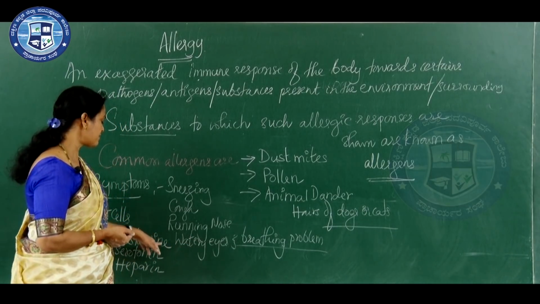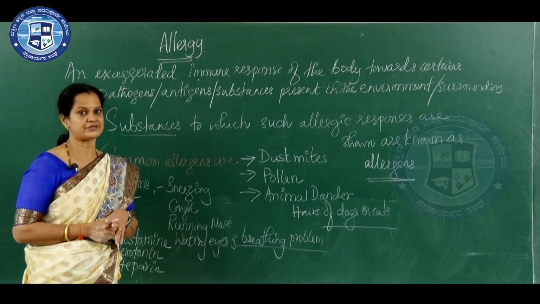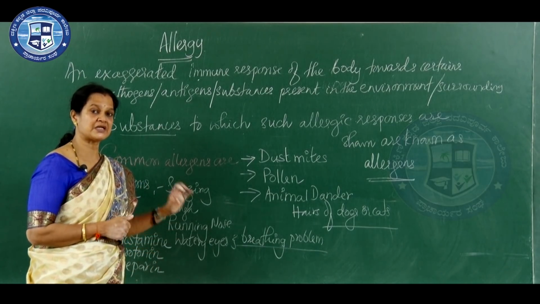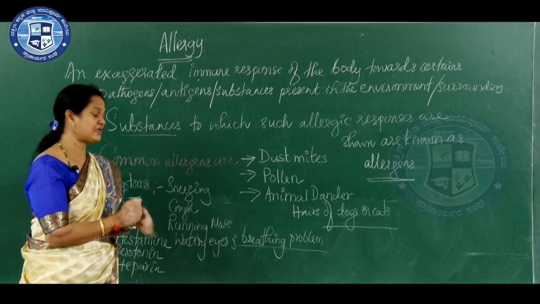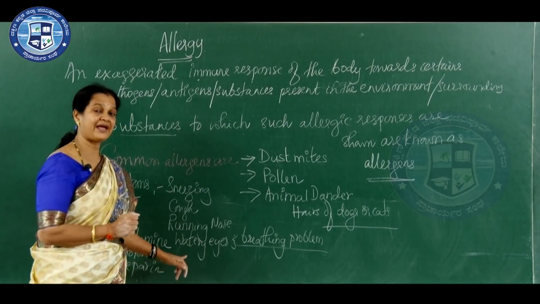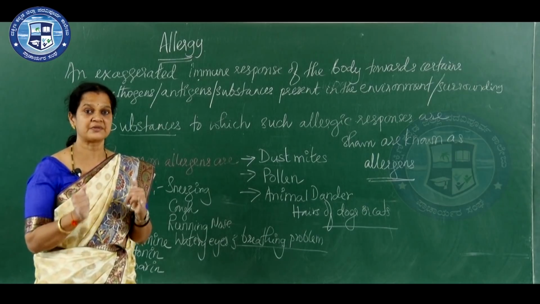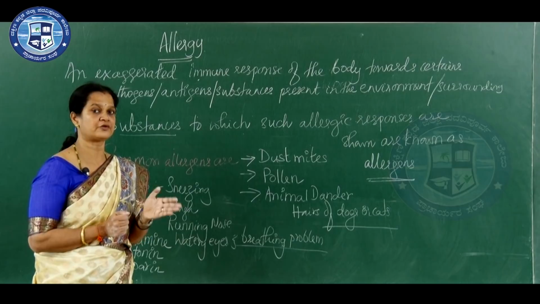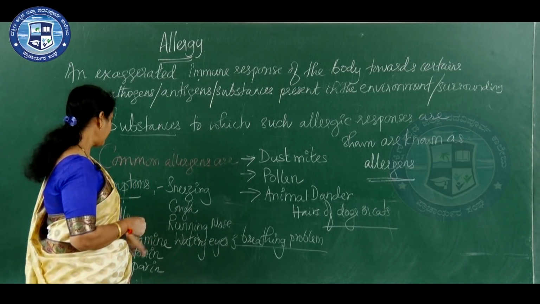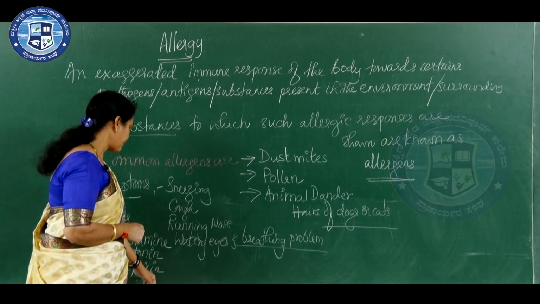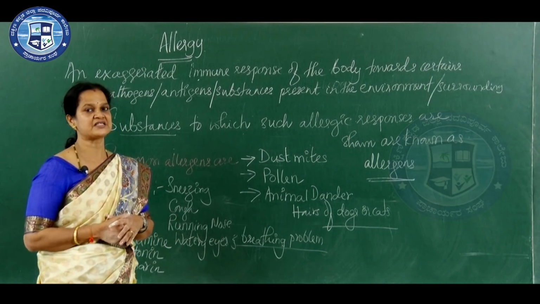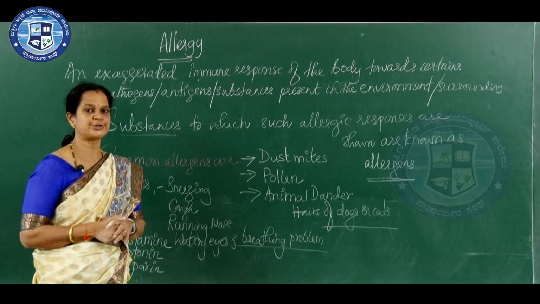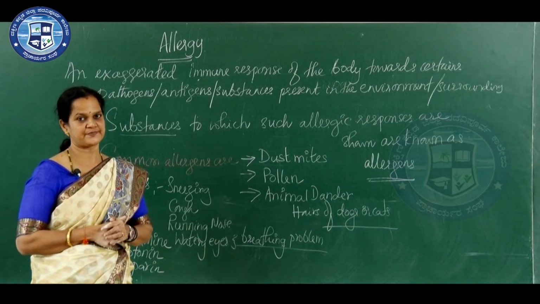Among these, histamine is a vasodilator, which dilates the blood vessel, whereas serotonin is a vasoconstrictor, which constricts the blood vessel, whereas heparin is an anticoagulant present in our blood that prevents intravascular coagulation or clotting of blood. Histamine, serotonin and heparin are secreted by mast cells during the allergic response.